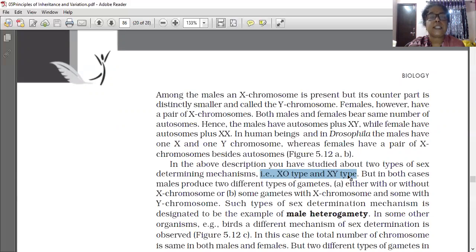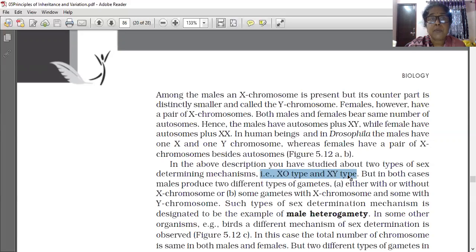But in both cases, the male produces two different types of gametes. In insects also and in human beings also, the male can produce two types of gametes. Which are the two types of gametes produced by the male in insects in X0 type?